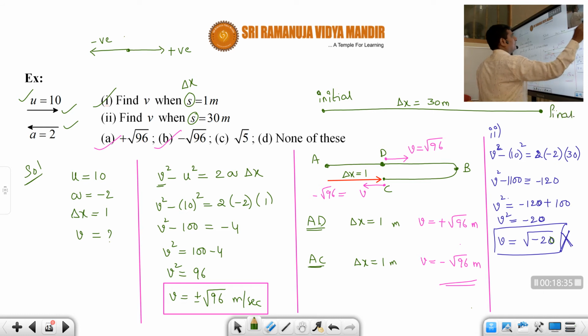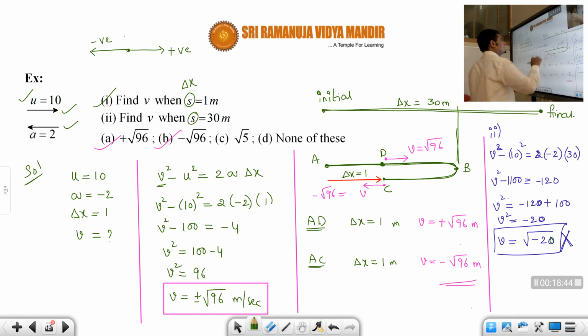But the object has not traveled from here to here. In between only it has taken a U-turn. It has not traveled up to there. It has traveled before only. Before only it has taken U-turn, students.